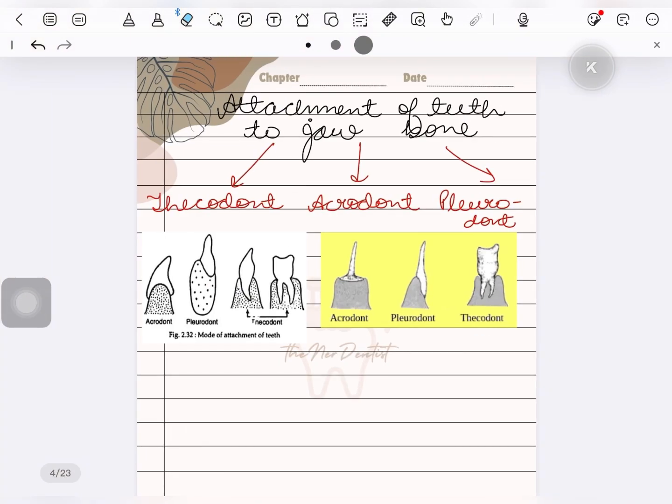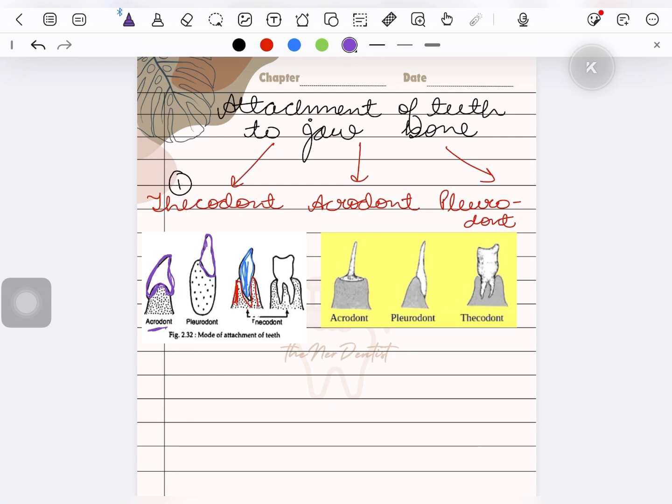Next is attachment of teeth to the jawbone. It shows how the tooth is attached to the bones. The first type is thecodont. We just read that the tooth is embedded into the bone. If this is the bone, the tooth is embedded into the bone. You can see the difference. In case of acrodont, the tooth is present over the bone and not embedded into the bone. And in case of pleurodont, again, the tooth is not present inside the bone. It is just present over the bone.